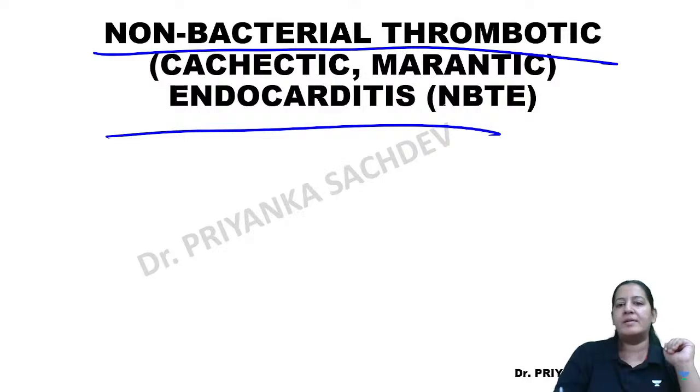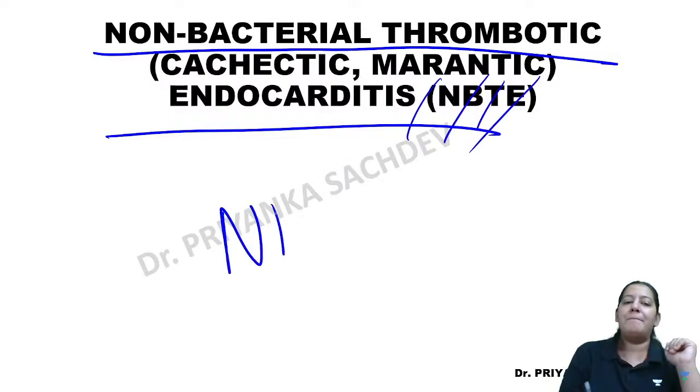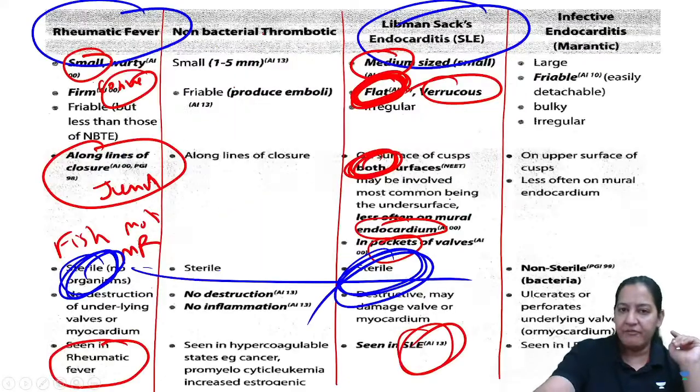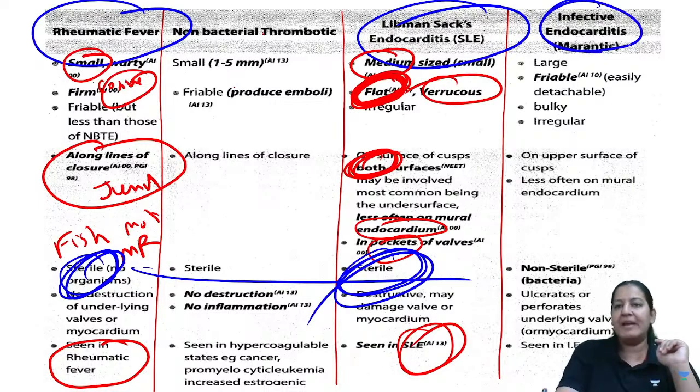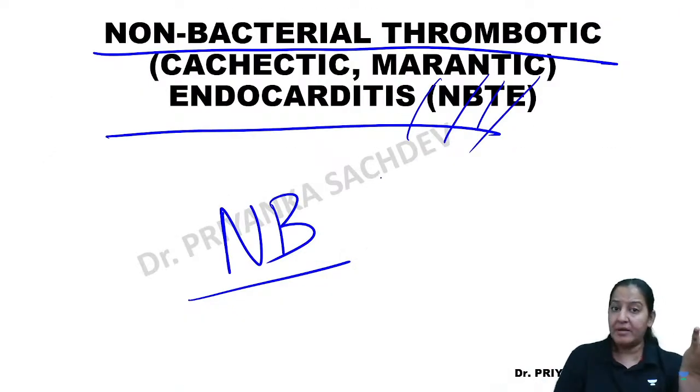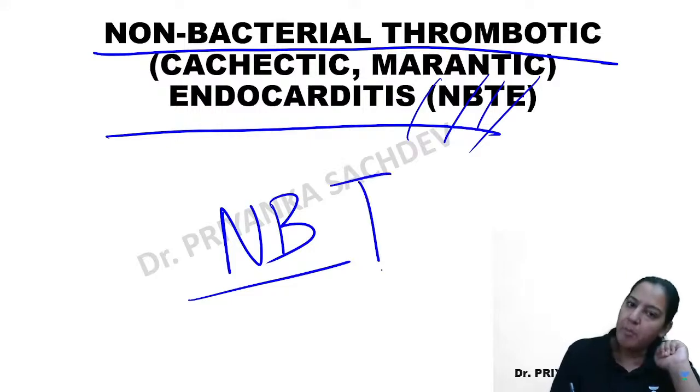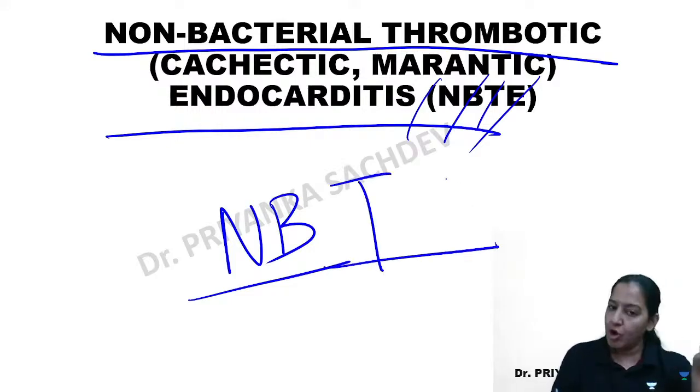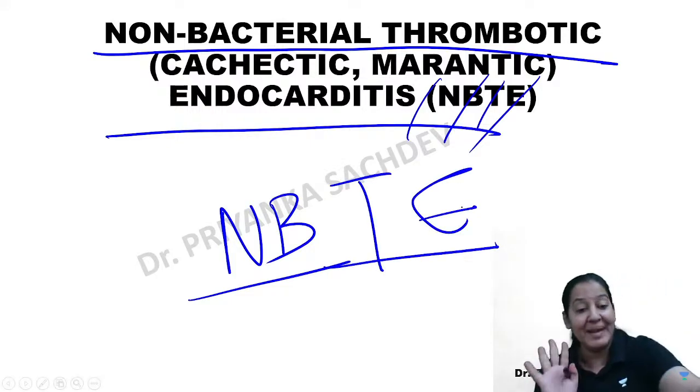Non-bacterial thrombotic endocarditis, known as NBTE. Non-bacterial means it is not infected. The fourth one is the bacterial one, no? The last one will be infective or bacterial. This one is non-bacterial. Okay, non-bacterial. Then what is the reason? The reason is thrombosis. Thrombosis will occur. Thrombotic endocarditis. So see the meaning of the name.